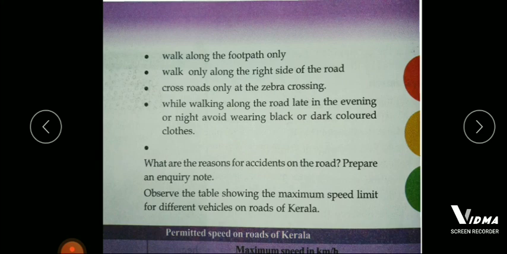So while crossing the road we have to take precautions. While walking along the road late in the evening or night, avoid wearing black or dark colored clothes. So while walking along the road during the night or evening, we should not wear black.